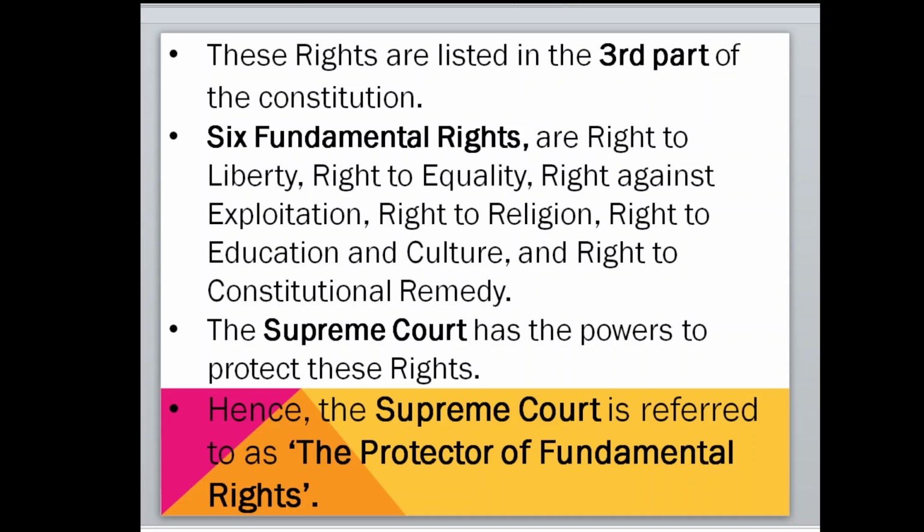These rights are listed in the third part of the constitution. It is very important, so please go through it. In the third part of our constitution we have the explanation about the fundamental rights. In a later video we will come to know in detail about them. There are 6 major fundamental rights: right to equality, right to freedom, right against exploitation, right to religion, right to education and culture, and right to constitutional remedies. These are the 6 important fundamental rights.